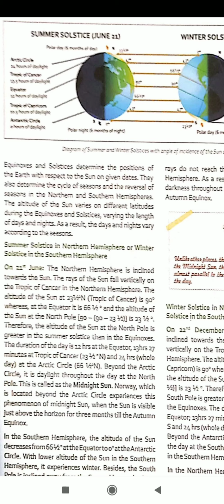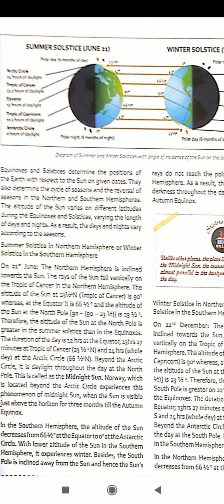Now student, I am going to teach about equinoxes, first the autumn equinox. It occurs on 23rd of September. The word equinox means equal nights, so equal days are also experienced. On 23rd of September, the circle of illumination passes through both the poles, making 12 hour days and 12 hour nights at all the places on the earth.